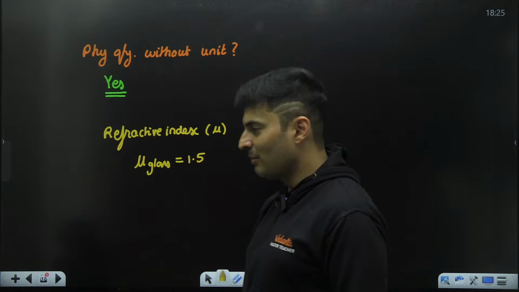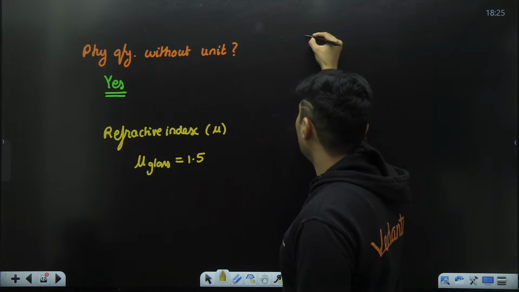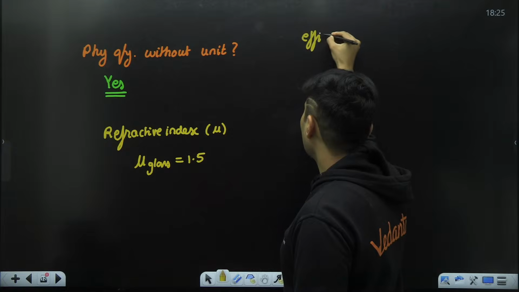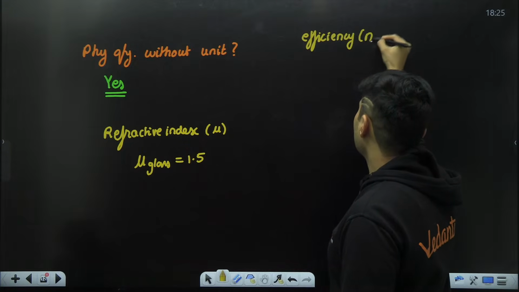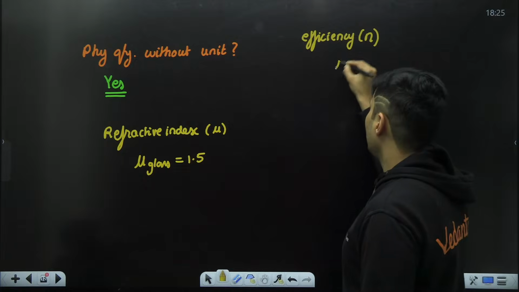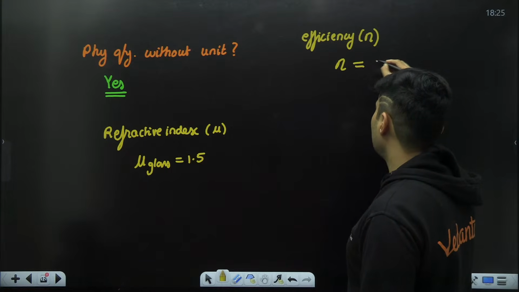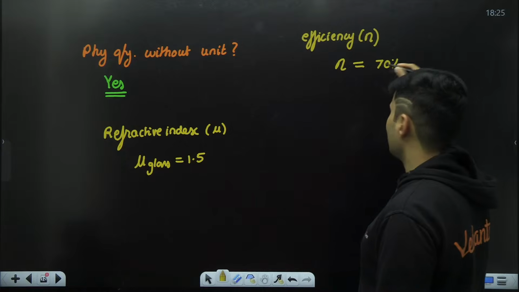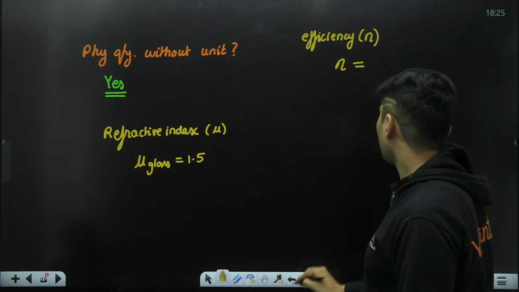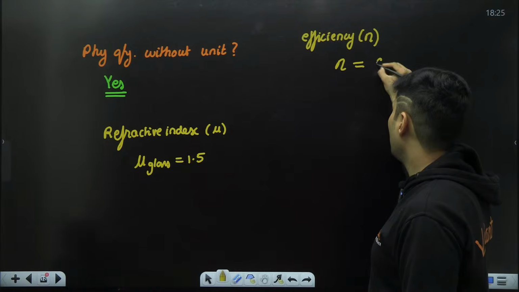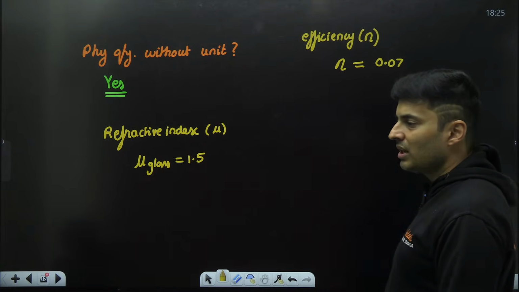Remember? Similarly, there is a physical quantity called as efficiency. Efficiency symbol is eta. Okay, so if I say efficiency of some engine and I tell you it is, let's say 70%, that's it. 70 is a number. Percentage is just in percentage. You can also write it in fraction, or you can say it is 0.7. That is the efficiency. There is no unit associated with it.